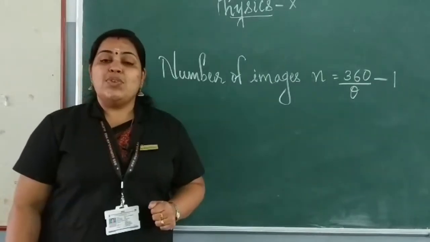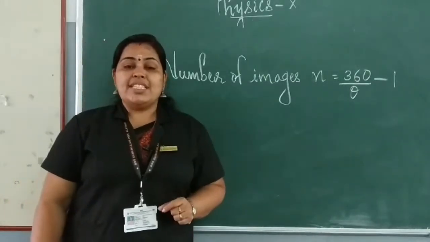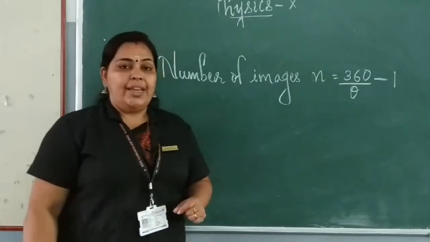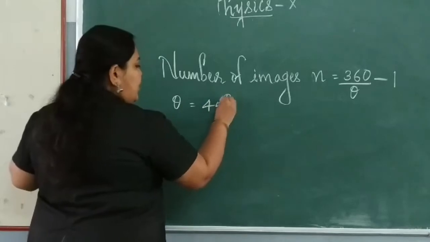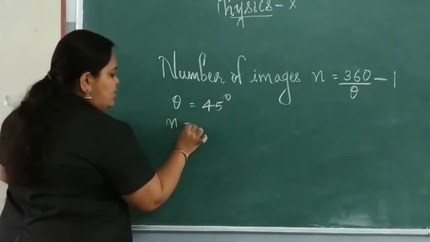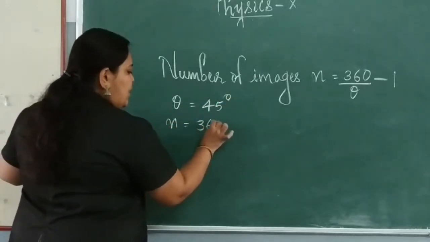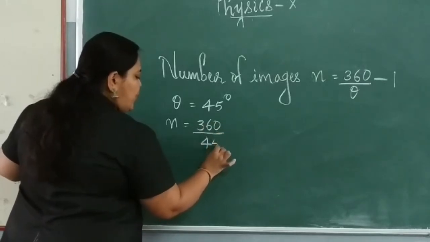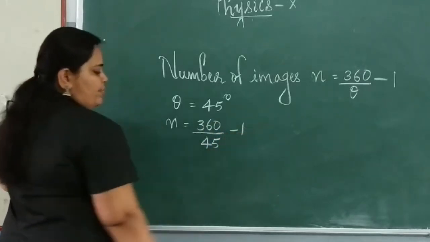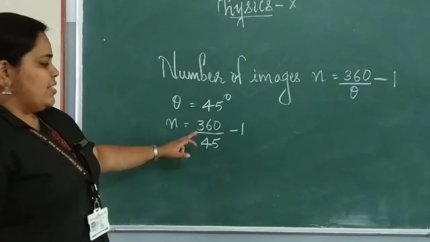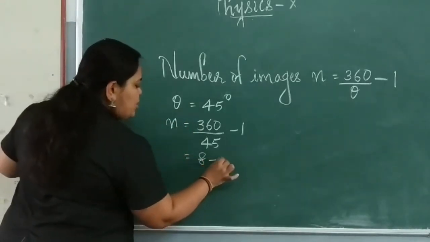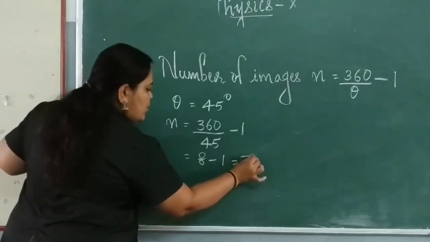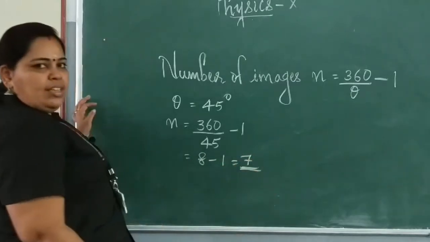How many images will be formed when the mirrors are kept at an angle of 45 degree? Here theta is equal to 45 degree. So we can write n is equal to 360 by 45 minus 1. What is 360 divided by 45? 8. So 8 minus 1 is equal to 7 images.